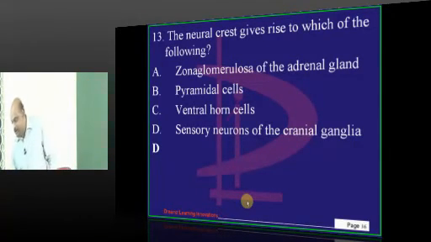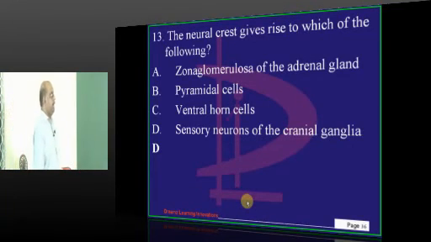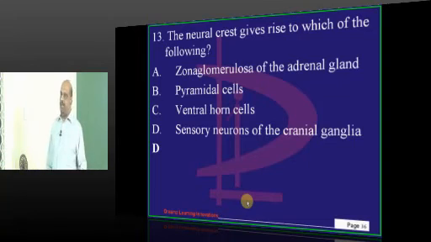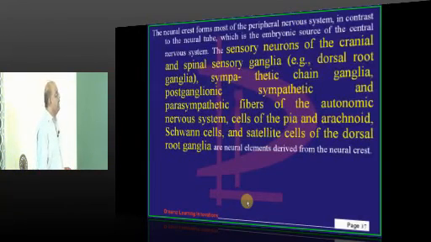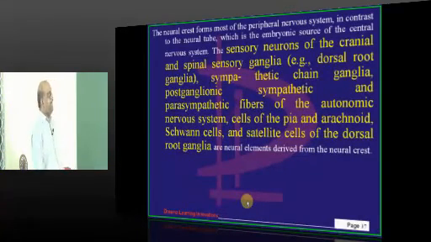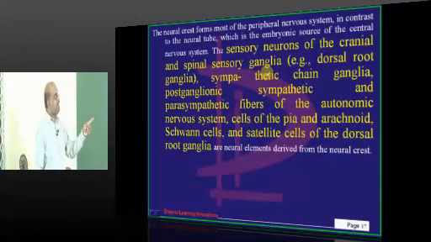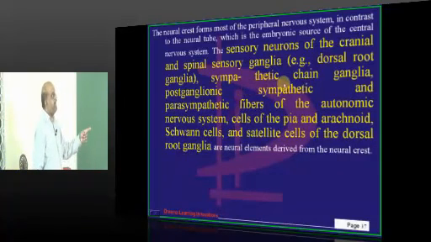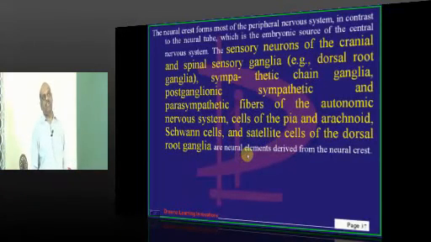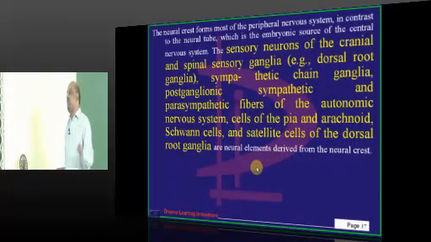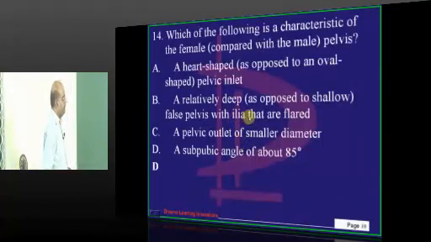Neural crest derivatives, doctor. Any entrance you go, this question will be haunting you. You must be very sure to answer. Typically, the sensory neurons of the cranial and the spinal sensory ganglia, sympathetic chain ganglia, and the cells of the pia and arachnoid, Schwann cells, satellite cells in the dorsal root ganglia, they are all basically derived from the neural crest, is what I want to underscore to all of you.